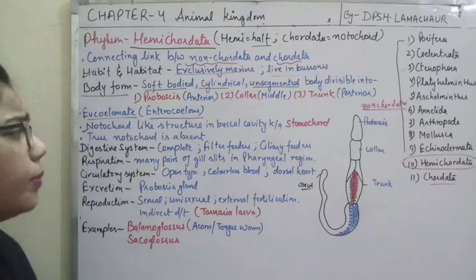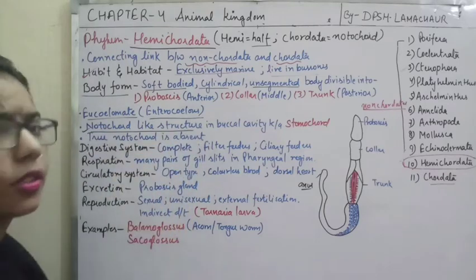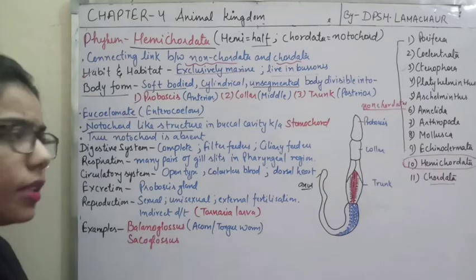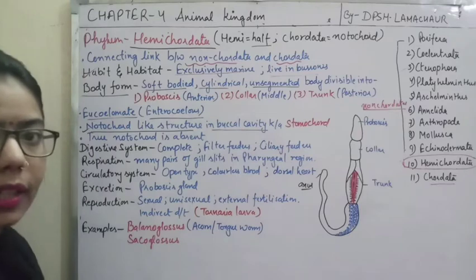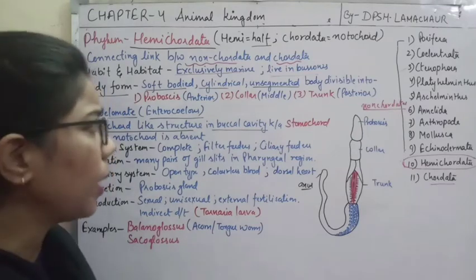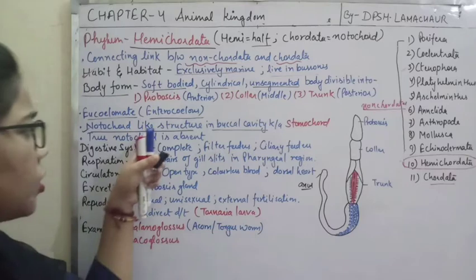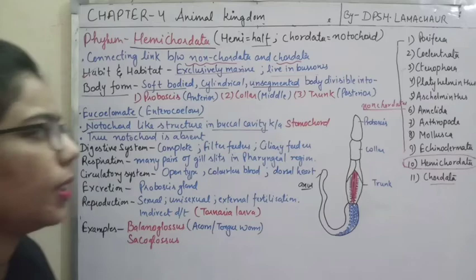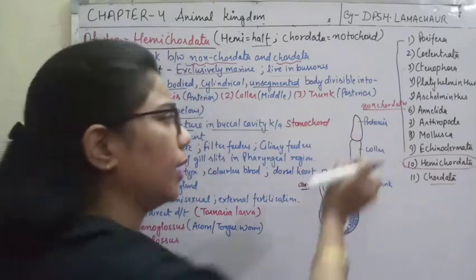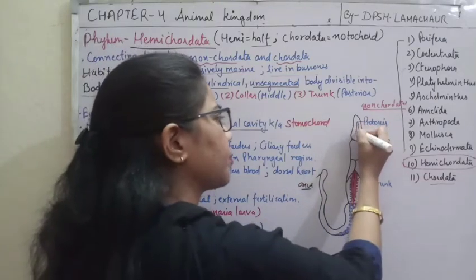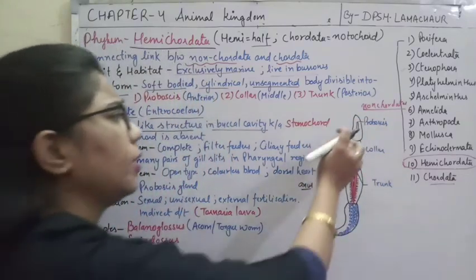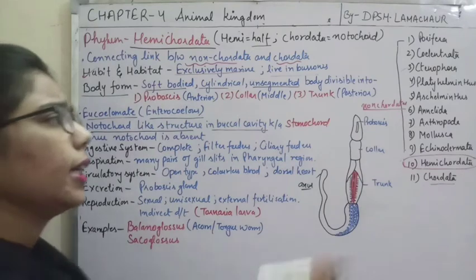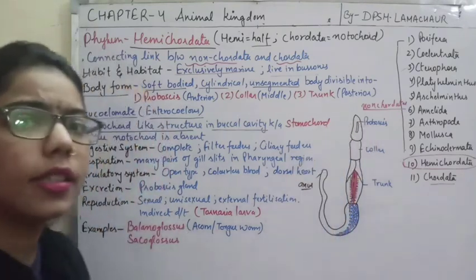So what they found is that there is some notochord-like structure. Where? In the buccal cavity. Buccal cavity means the mouth part. So in the mouth part, they observed that some structure is present, and earlier it was assumed that it is a notochord. Here somehow they found some structure at the proboscis end. So they thought that this is a notochord, but later on they concluded that it is not a notochord, instead of that it is stomochord.